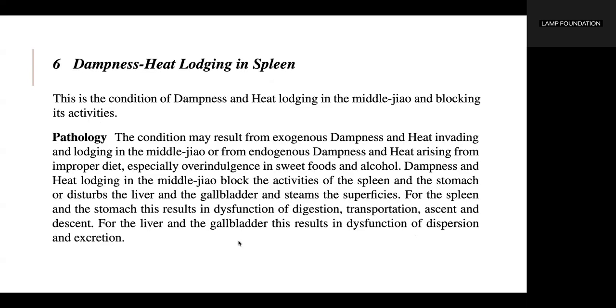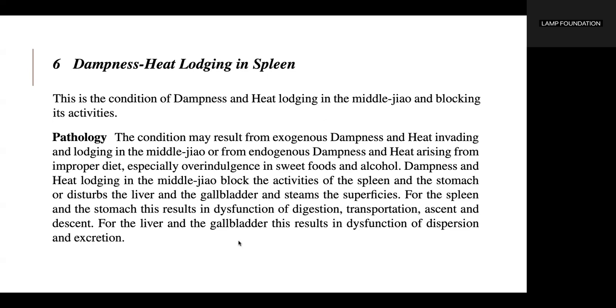Dampness heat lodging in spleen. This is the condition of dampness and heat lodging in the middle jiao and blocking its activities. The condition may result from exogenous dampness and heat invading and lodging in the middle jiao or from endogenous dampness and heat arising from improper diet, especially overindulgence in sweet foods and alcohol.